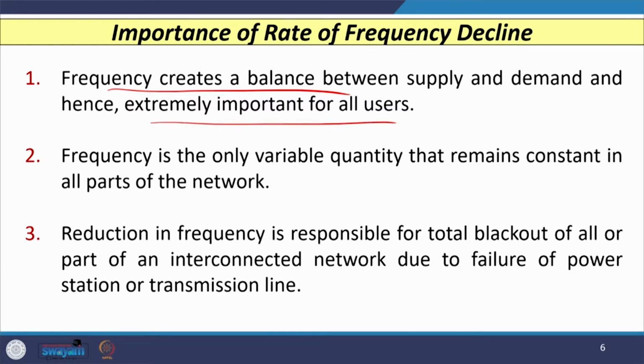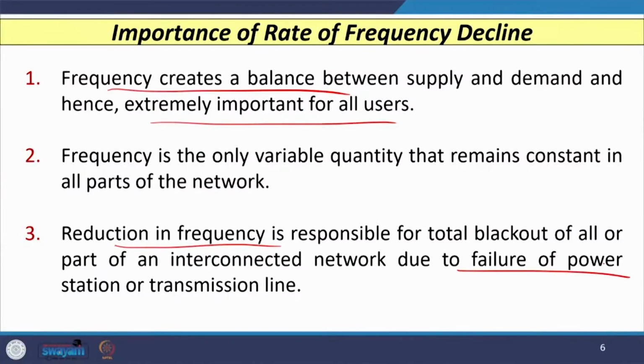Moreover, frequency is the only variable quantity that remains constant in all parts of the network, and reduction in frequency is responsible for total blackout, or sometimes partial blackout, or for part of the interconnected network coming out of service because of the failure of a power station or transmission line.